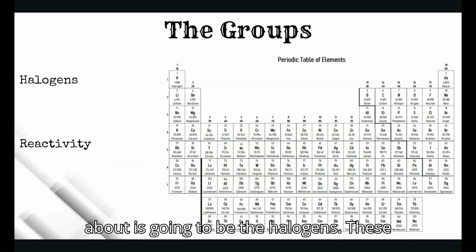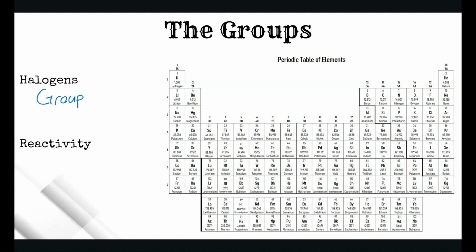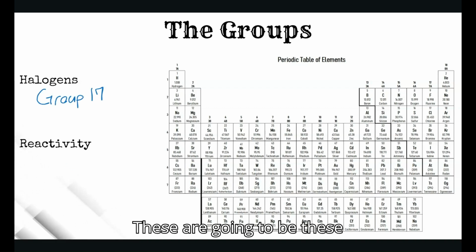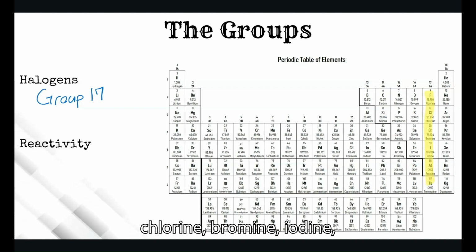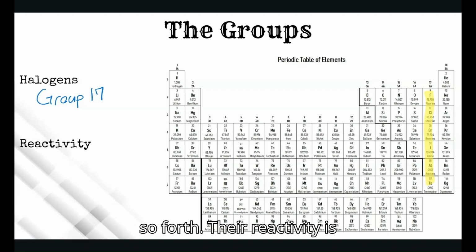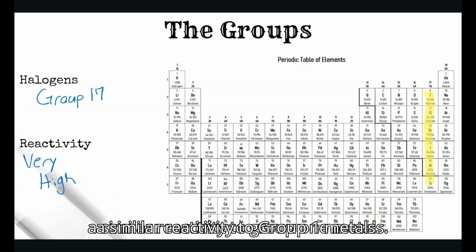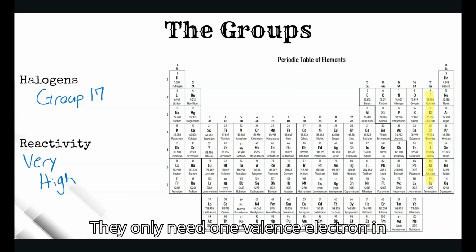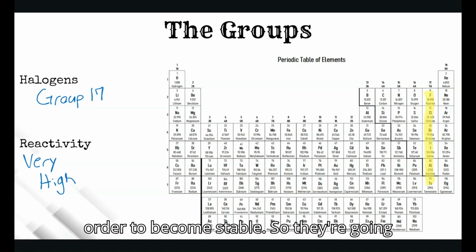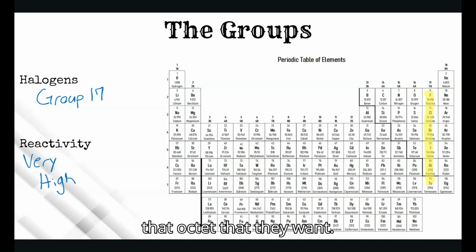The next group that we're going to talk about is the halogens. These are going to be group 17, these ones right here. So our fluorine, chlorine, bromine, iodine, so forth. Their reactivity is going to be very high. So these are going to have a similar reactivity to group 1 metals. They only need one valence electron in order to become stable, so they're going to want to do that in order to get to that octet that they want.